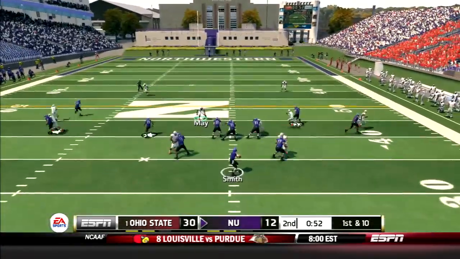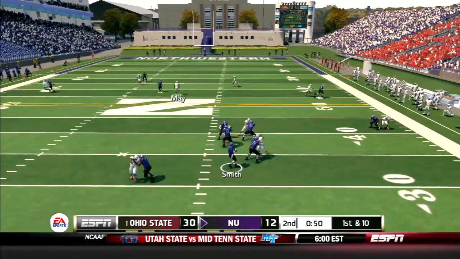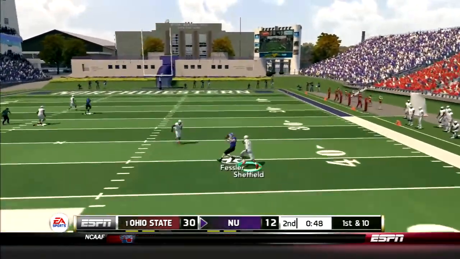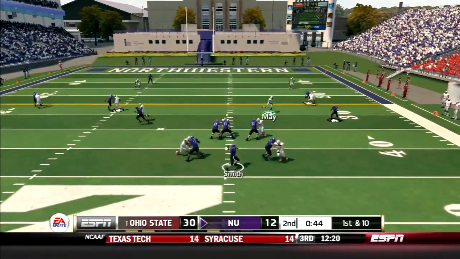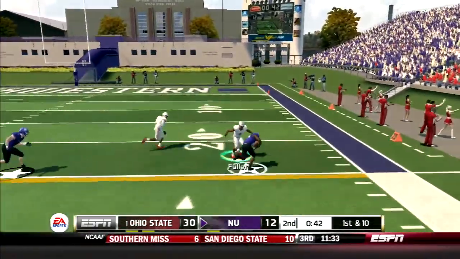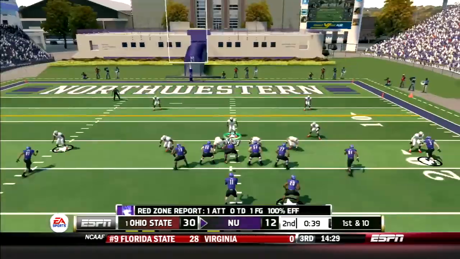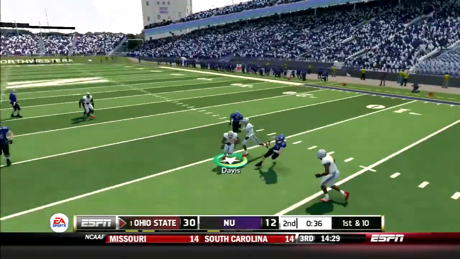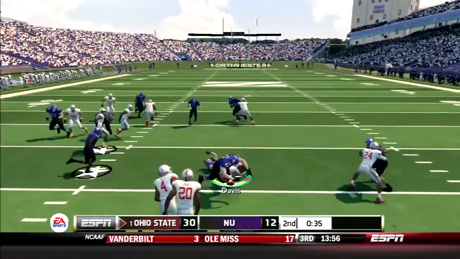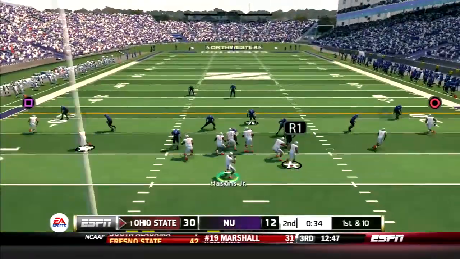Wildcats come out throwing. Smith drops back, has all the time in the world to throw, and he finally hits Fessler for a gain of 24 yards. Then Smith goes back to the air, hits his check down Moten, and he's finally brought down after a gain of 17 yards. But the No Fly Zone makes him pay. Smith tries to force another pass, but is picked off by Davis, his second on the year. 30 seconds left in the half.